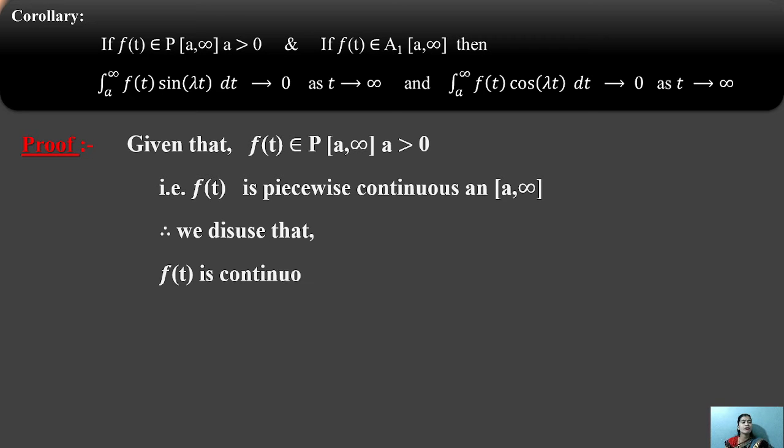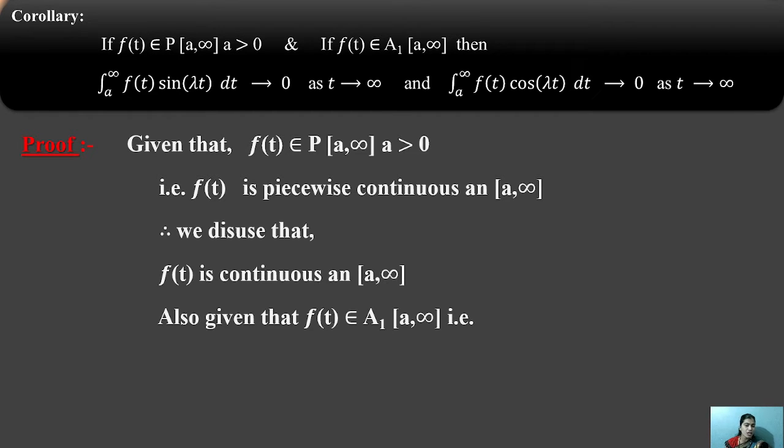We discussed that f of t is continuous on a to infinity when it is piecewise continuous. What is meant by piecewise continuous? It means a is the initial value and infinity is the final value, and this changes from the initial point to the final point. This is called piecewise continuous: continuous starting from the initial form to the final form. So f of t is continuous on a to infinity.